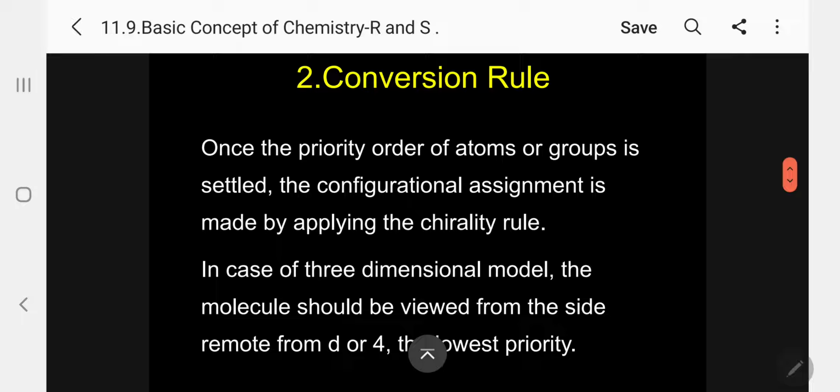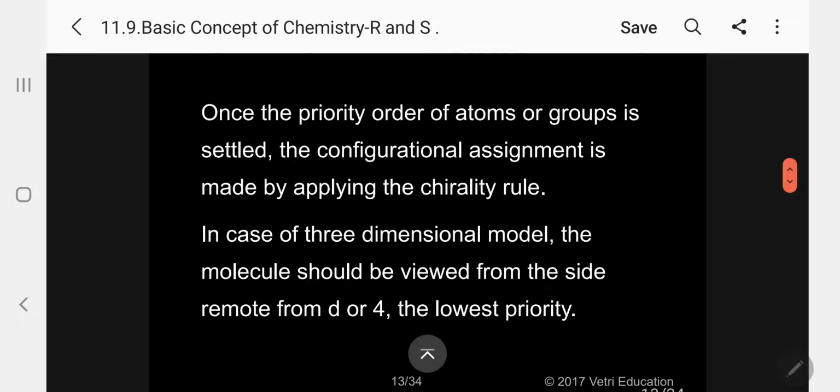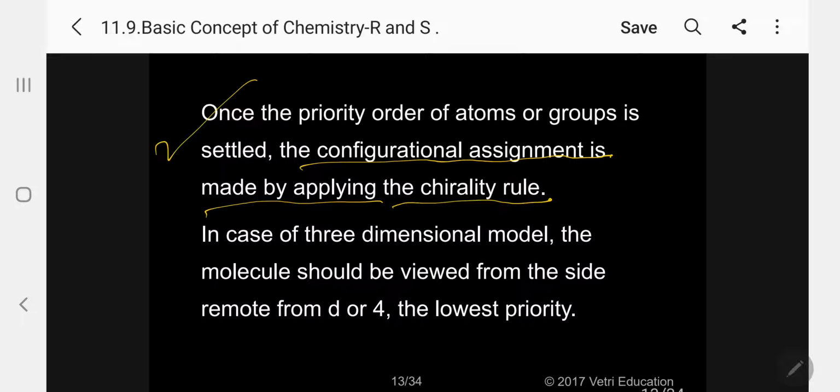Okay. Once we have arranged everything, the order is fixed: 1, 2, 3, 4 order. The first rule is fixed. Then we have to go for the conversion rule. That means we have to convert whether it is R or S. Kindly follow. How to convert? According to the conversion rule proposed by Cahn, Ingold and Prelog, when the priority order of atoms or groups is settled, the configurational arrangement is made by applying the chirality rule.